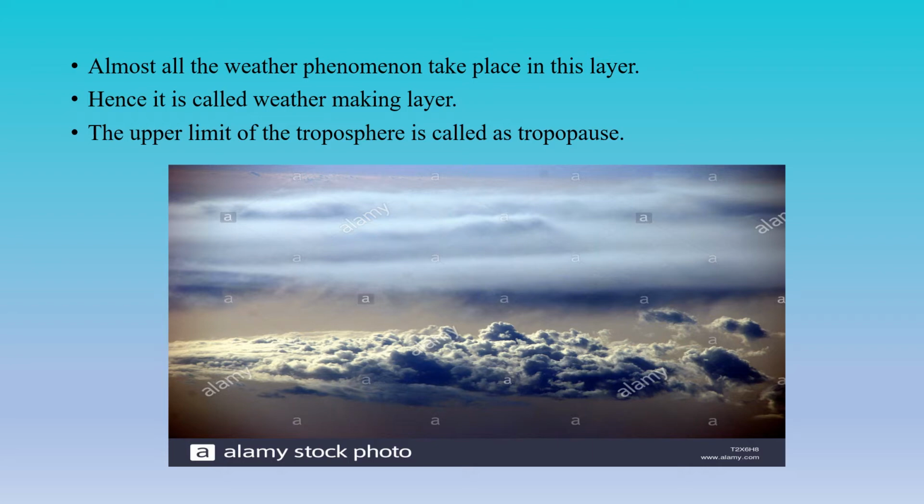So automatically there will be the formation of clouds, and in the evening or on some other days there will be rainfall. In the summer season there will be more evaporation, and during the winter season there will be less evaporation. The troposphere is very close to the Earth, so whatever changes take place in the troposphere are reflected on the Earth's surface. That's why it is called the weather phenomenon and weather making layer.